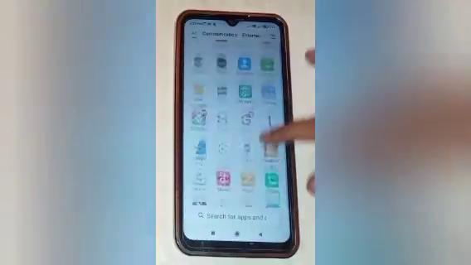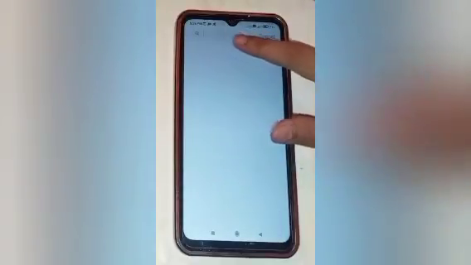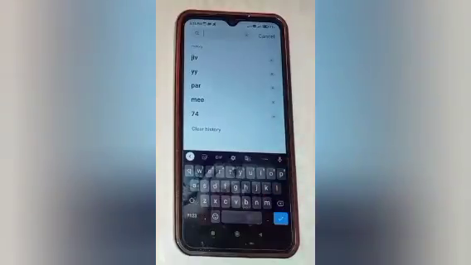Firstly, scroll up and you have to click on the phone icon. So go to the phone icon. Now you will see many options. You have to click on the search and search that contact which you want to remove from your block list.